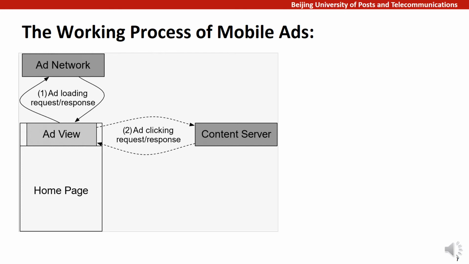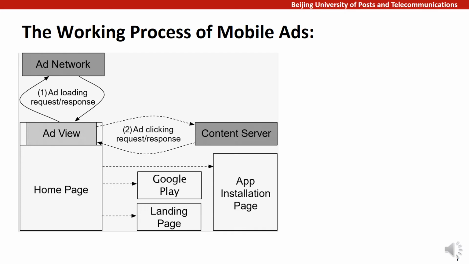There are three types of ad content that are recurrently pushed to users after a click. The first is a redirection link that switches the current homepage to a landing page for displaying further ad information, such as an online shopping page where the user can purchase the items that were advertised within the ad view. The second is a deep link to Google Play for users to install the advertised apps. The third is the automatic download of APK files. After the downloading is completed, an app installation page would pop up, and the users can decide whether to install the downloaded app.